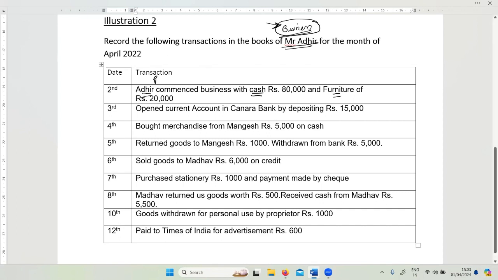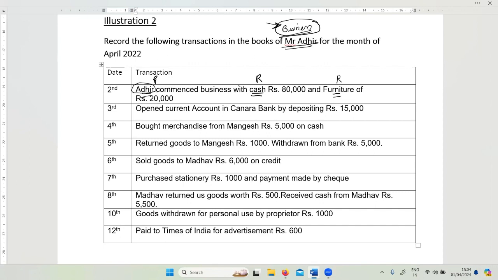Adhir's account is a personal account. Cash account is a real account. Furniture account is a real account. What is coming into the business? Cash and furniture are coming into the business. So both of these are going to be debit. And who is the giver? The giver's account is always credited. Mr. Adhir is the giver. So Adhir's capital account will be the credit part.